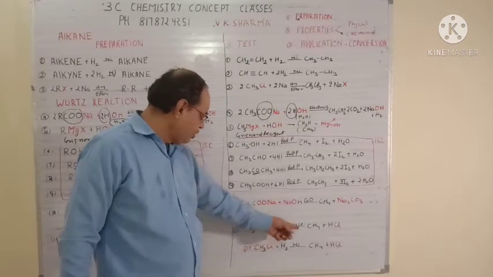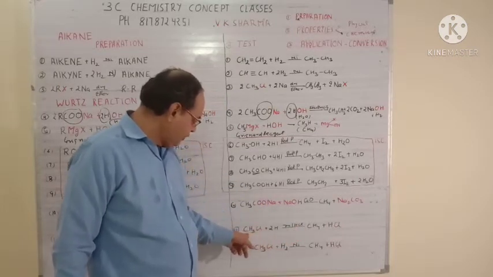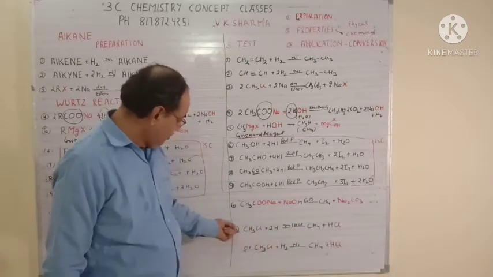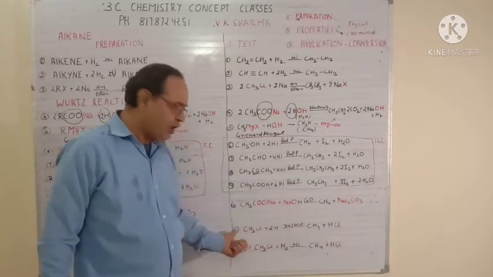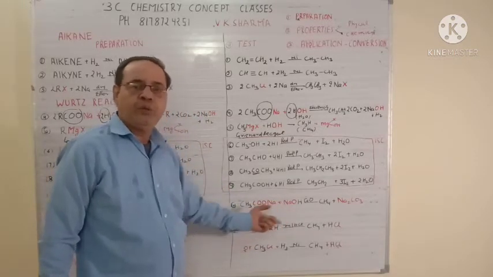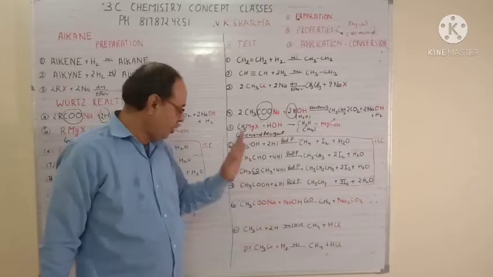So next, you take methyl chloride, so that will give you methane, with twice of H, one H will go with this, one H will go with this. So methyl chloride will give you methane, ethyl chloride will give you ethane, propyl chloride will give you propane, butyl chloride will give you butane, and so on.